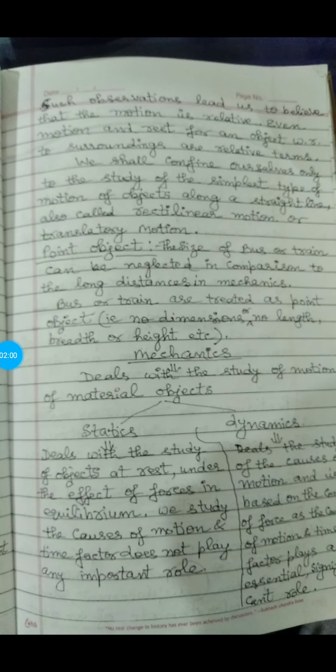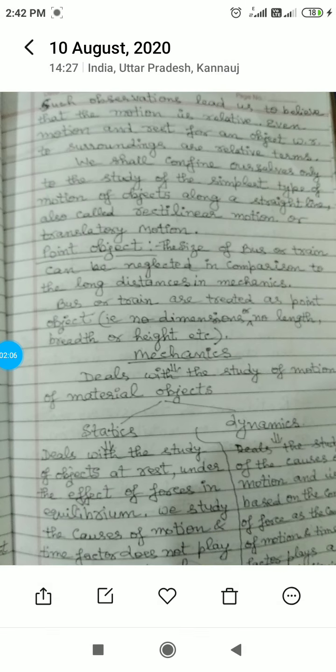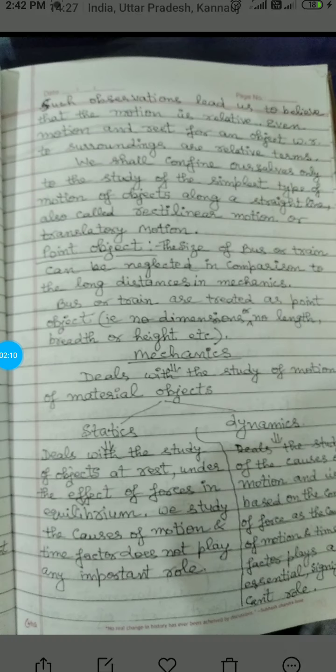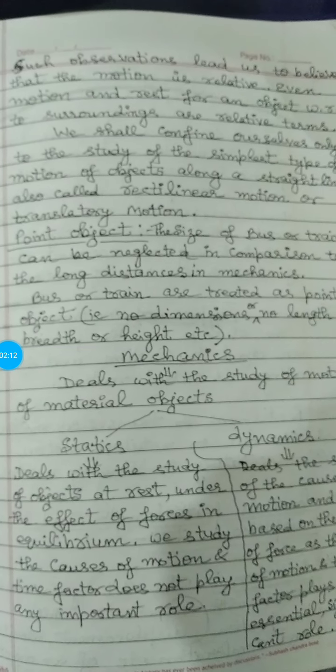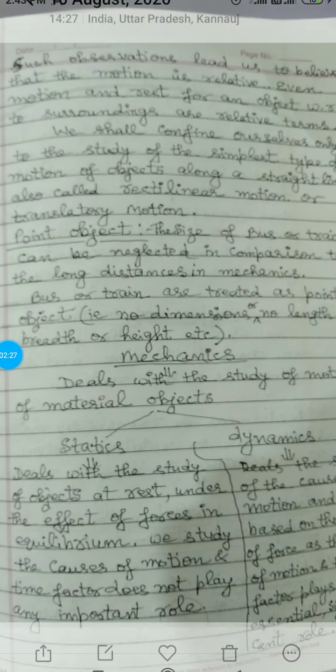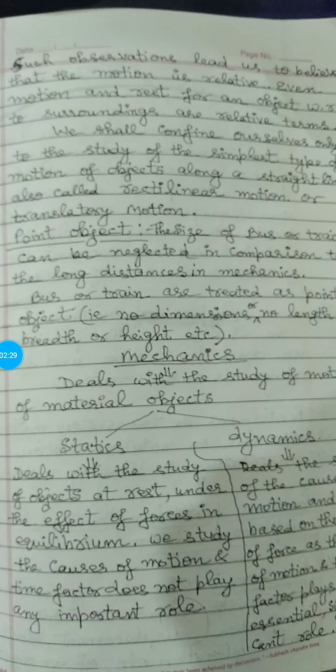Such observations lead us to believe that motion is a relative term. Even motion and rest for an object with respect to the surroundings are relative terms. We shall confine ourselves only to the study of the simplest type of motion of an object along a straight line, called rectilinear motion or translatory motion.